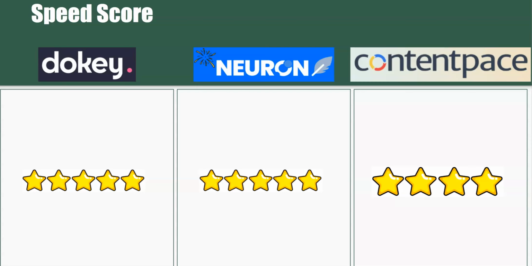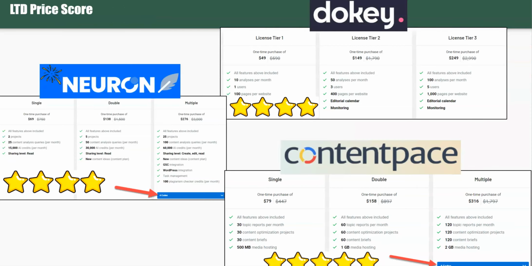So that's why I gave it a 4, but nothing that you would not pick the software up for or anything like that. And so then the LTD price score, right? I said that we were only going to be comparing LTD pricing and not the everyday pricing. So we have Dokey up here. I'm giving it a 4-star. Neuronwriter, I'm giving it a 4-star.